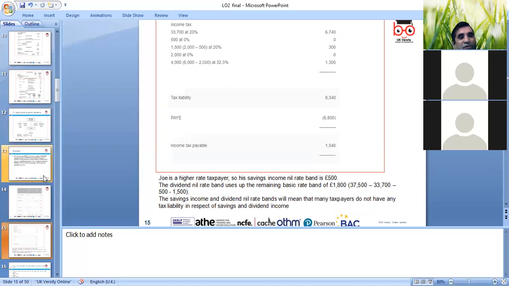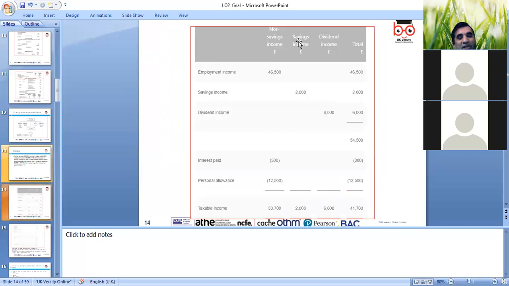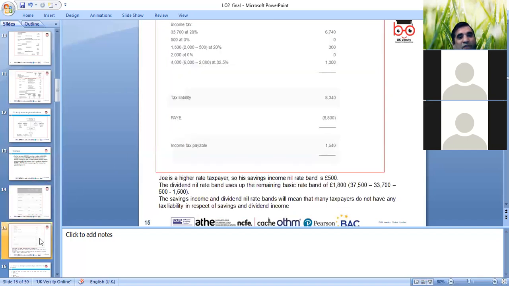So we need to look at this because we have savings income as well. Savings income, we have a limit there. We have 2,000 and we have 1,500, so we deduct the first 500. Then 1,500 will be charged tax at 20%.